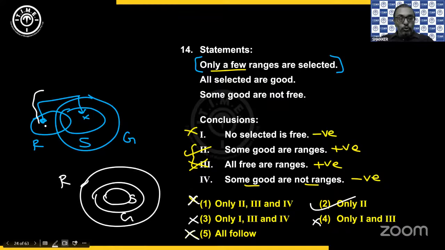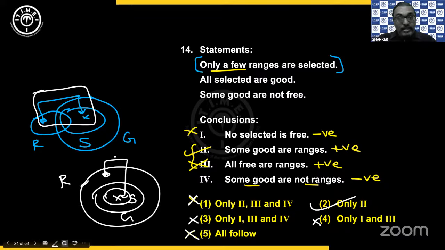Now am I able to maintain this? Yes, because there are still some range which is not inside the S circle. So what does that indication tell you? That indication tells you how you can move the circles. The complete R cannot go inside S, but the complete S can go inside R. Don't worry about the size of the circles. It is only about understanding the indication and moving of the circles.